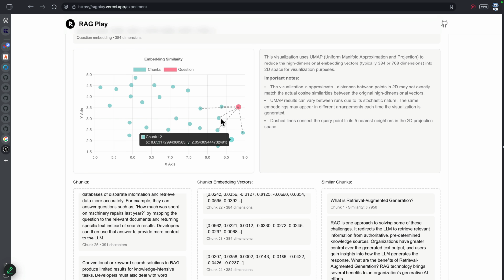So if I just try to find it, where exactly is my chunk 27, 25, 6, 8? You can see that we are not able to find it near anything, right? 2, 22, 9. Because all of these different chunks still have something common. But 27 was a very random chunk which we added, right? So see, it is somewhere here, very, very far off from all the others. It is kept somewhere on the right side. Okay. So this is the whole idea of how these chunking things happen.